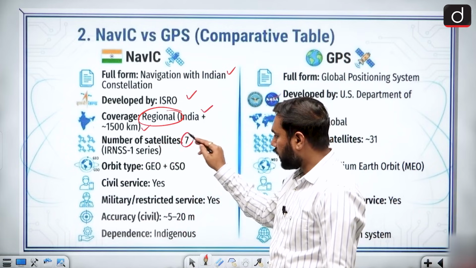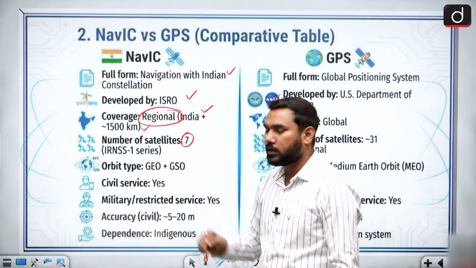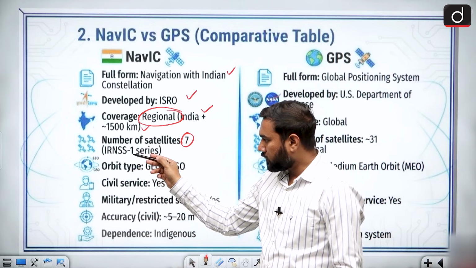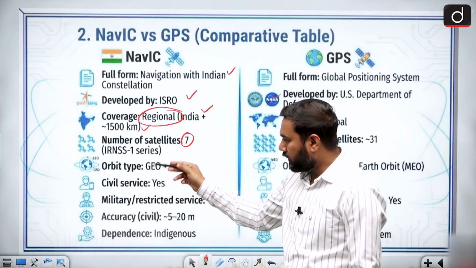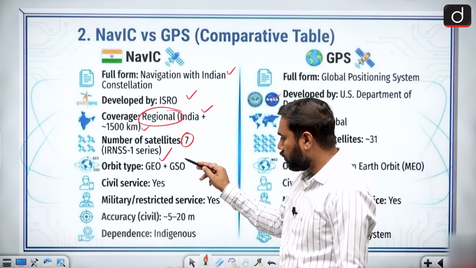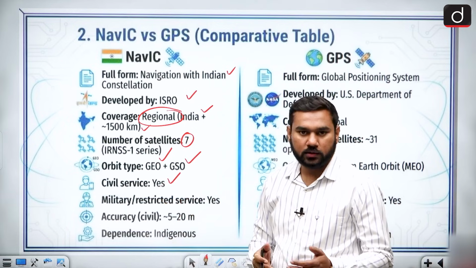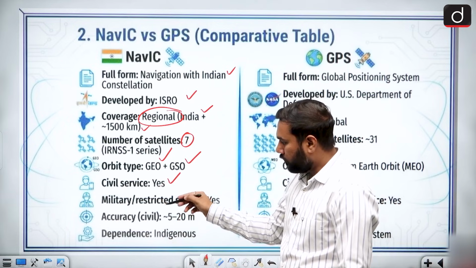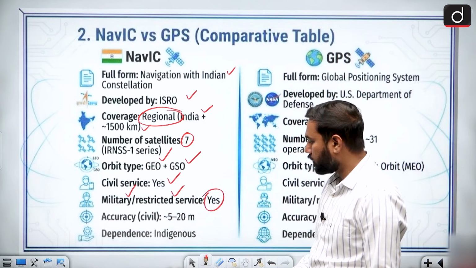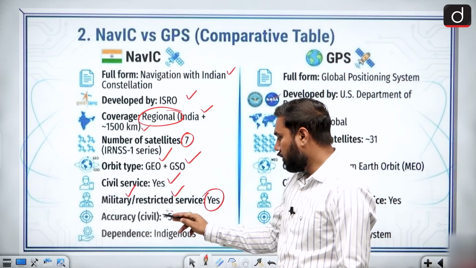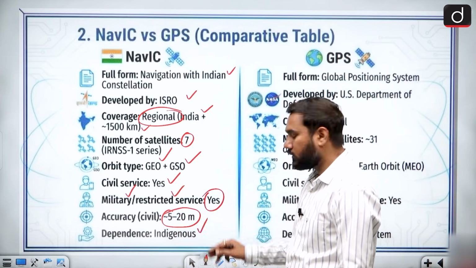Number of satellites is totally 7. This one is known as the IRNSS-1 series satellites. IRNSS means Indian Regional Navigation Satellite System, and they are placed in orbits which are GEO and GSO. Civil services, yes, there are civil services present also, and we made it for military and restricted services also. The accuracy is 20 meters for civil, and it is independent, means indigenous technology based.